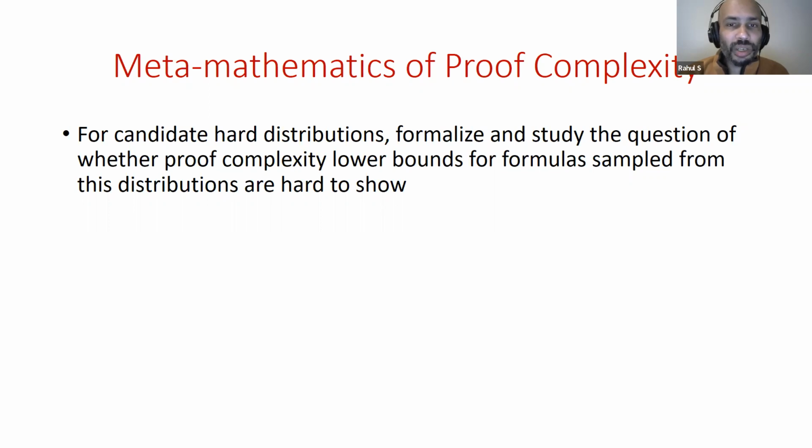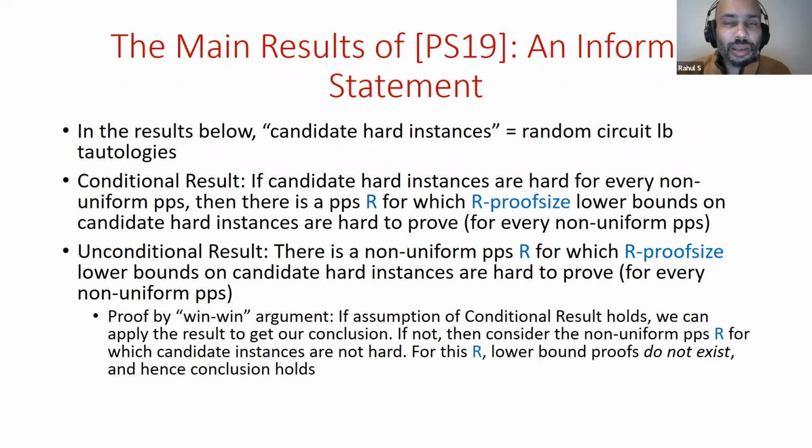So as I said before, I'm going to be discussing two papers. Paper one with Jan Pich and the other one with Iddo Tzameret. So let me discuss the one with Jan first. The way I'm going to do this, because the actual results are a little bit technical to state, is to start off with a somewhat informal statement to give you the high-level intuition of what's going on, and then almost like a template of the statement, and then try to fill it in later after explaining how things are formalized. So what's the idea here?